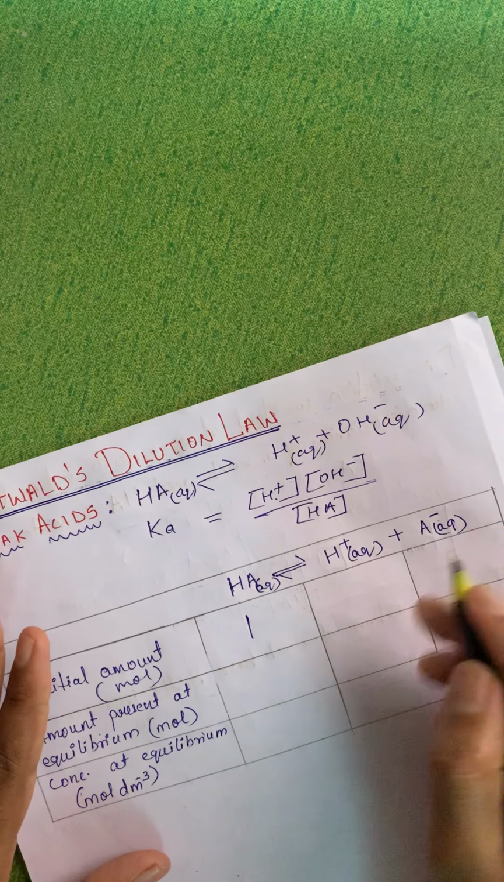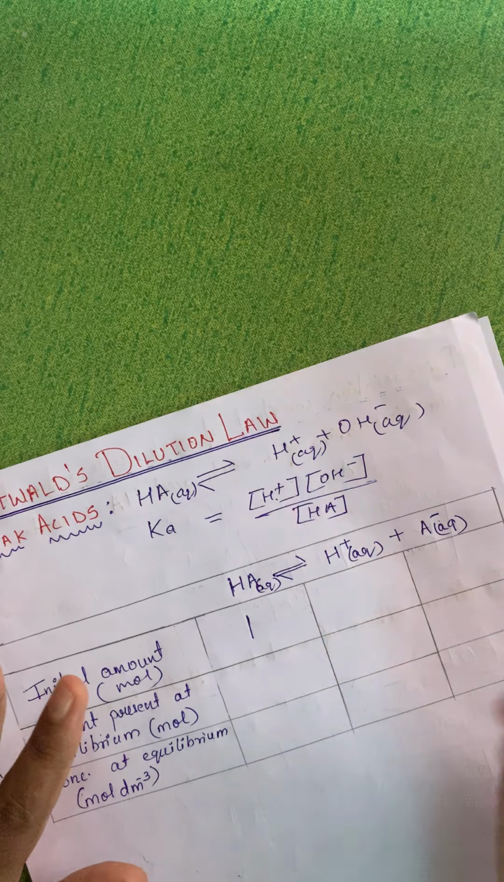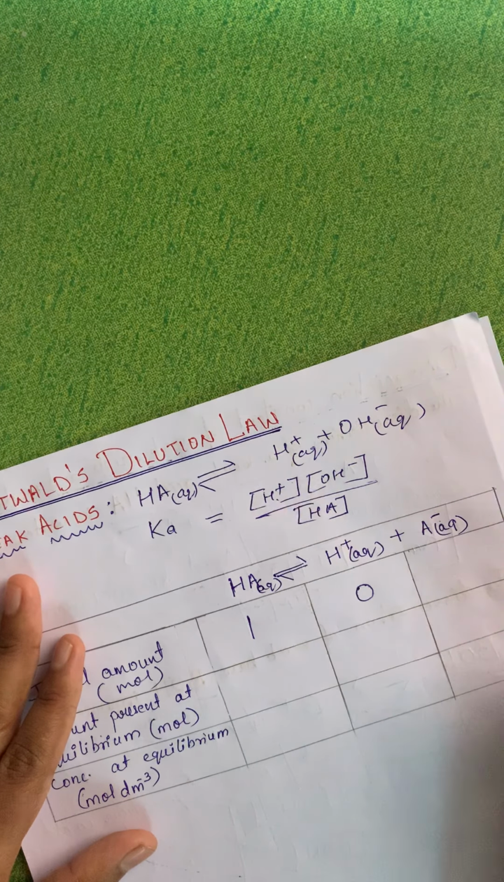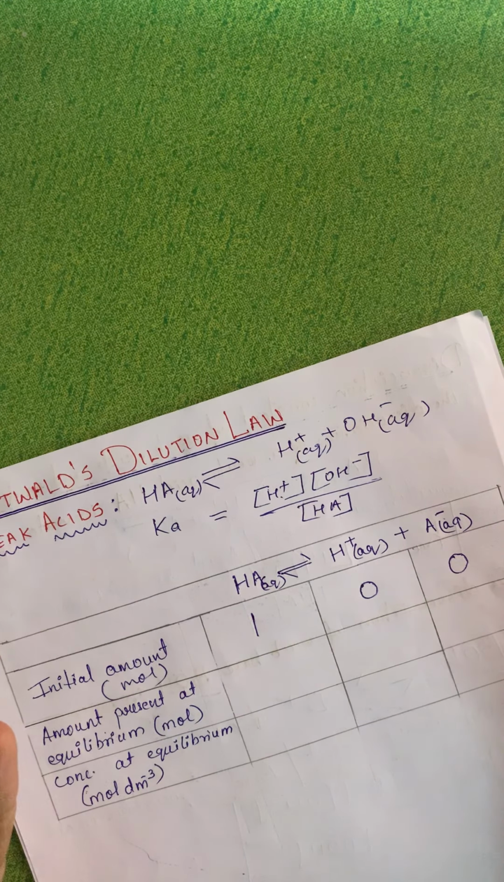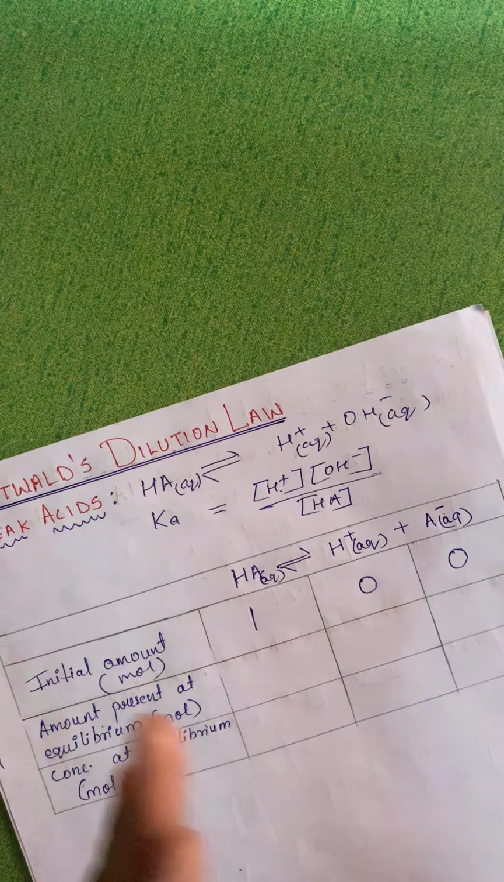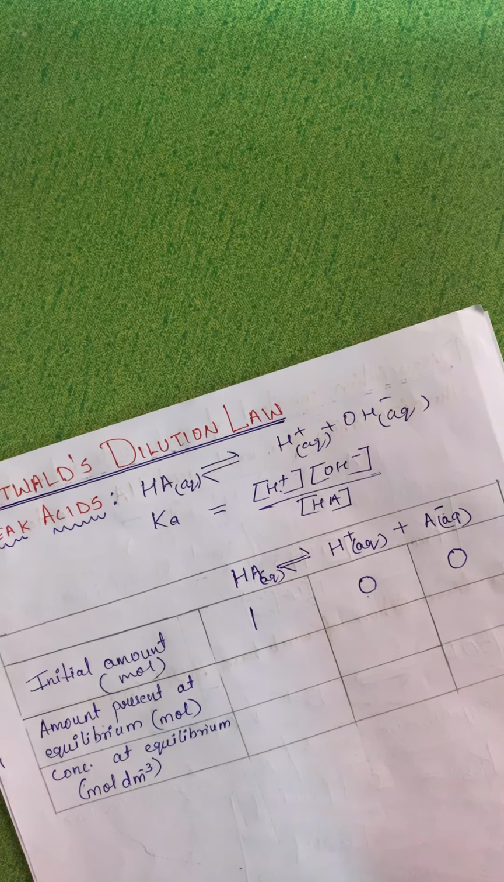Initially when I have taken it, it is not dissociated. That means I haven't put this thing in water. So the initial mole of H plus and A minus will be 0 and 0. Okay, so till here it is understood. I have taken HA, it is not dissociated till now, so the initial mole of H plus and A minus is 0.